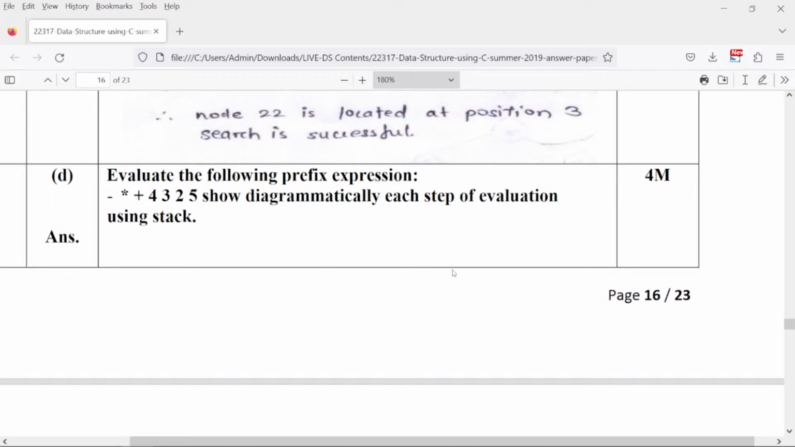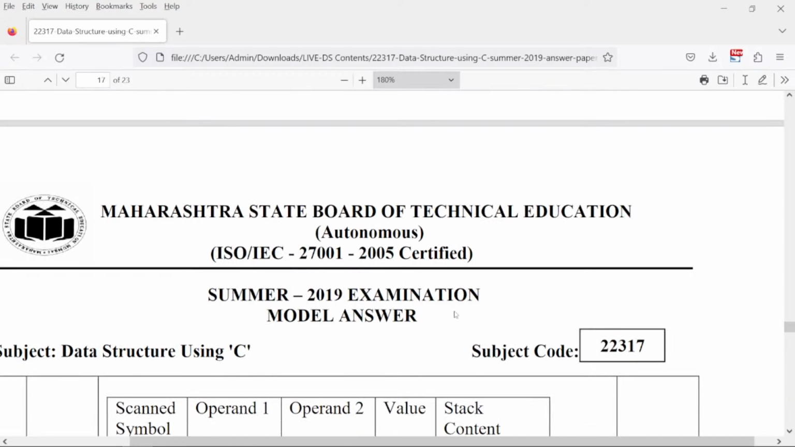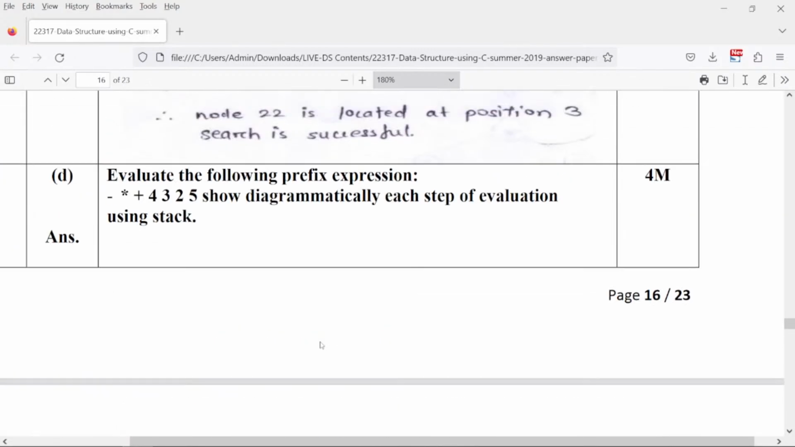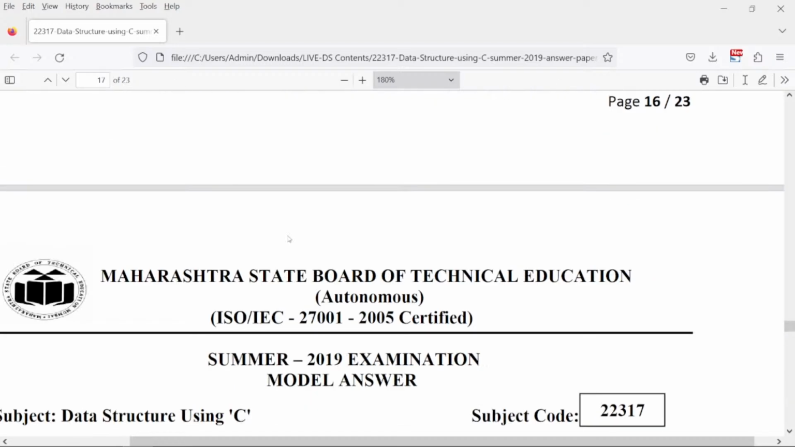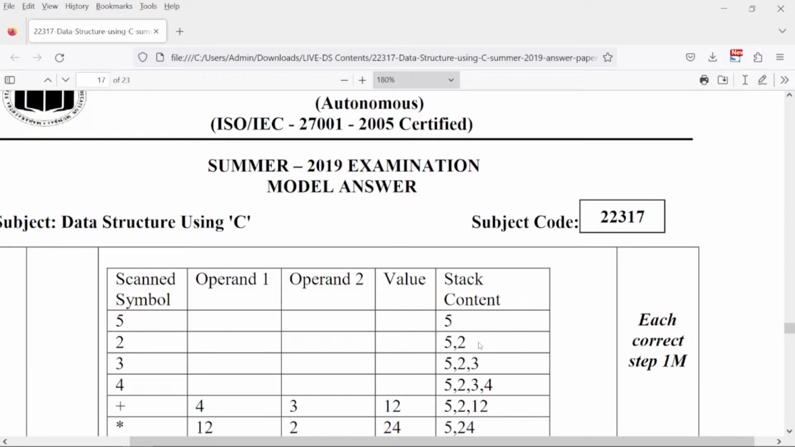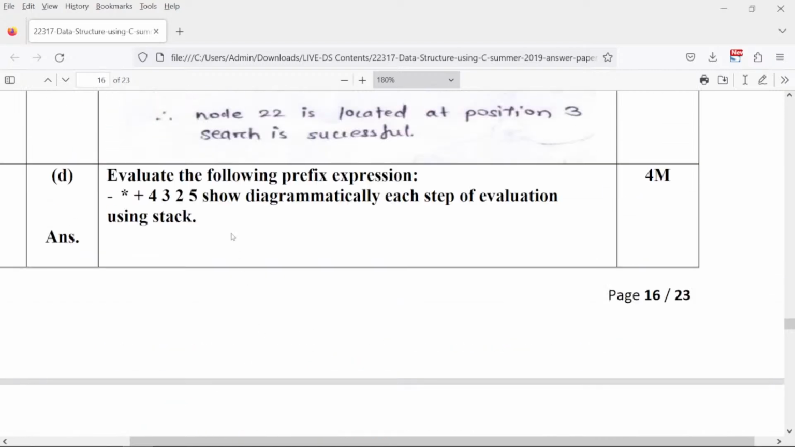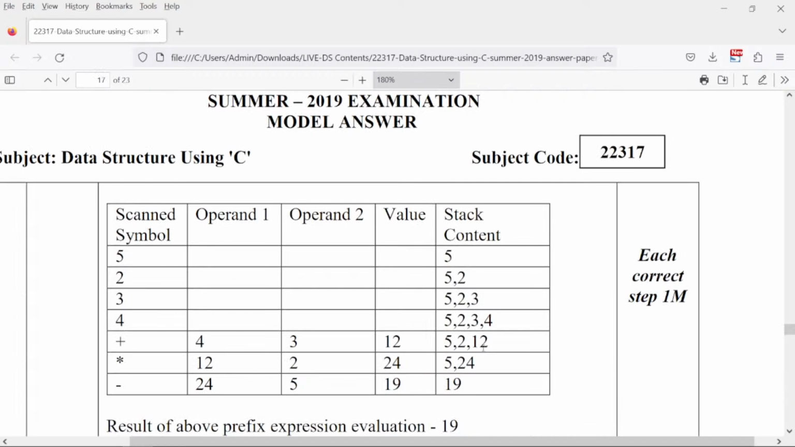Evaluate the following prefix expression. Show diagrammatically each step of evaluation. Now remember what you have to do. If you get a prefix expression, you may be confused about how to solve it. You have to follow a simple logic: solve it in reverse. If you solve it in reverse, you can solve it the way you solve postfix expressions also. So what comes? 5, then 5 2, then 5 2 3, then 5 2 3 4. Now the operator plus comes. As soon as the plus operator comes, what do you do? You run that operation on the top two elements.